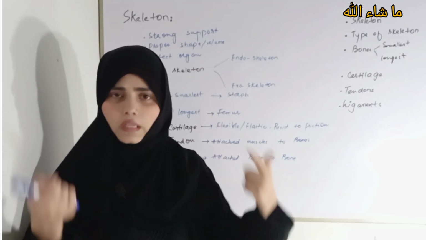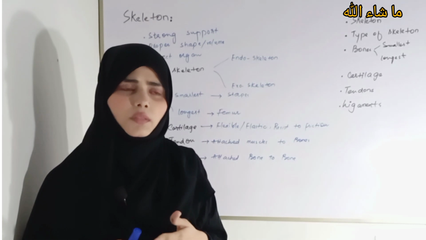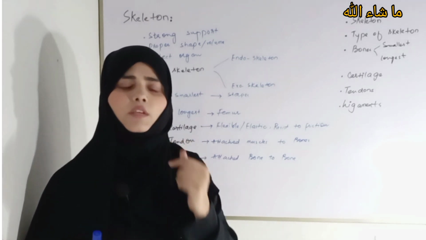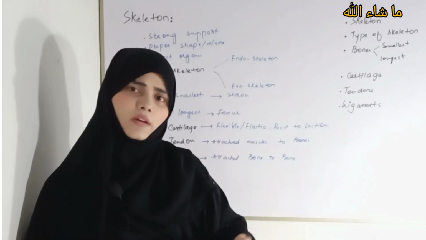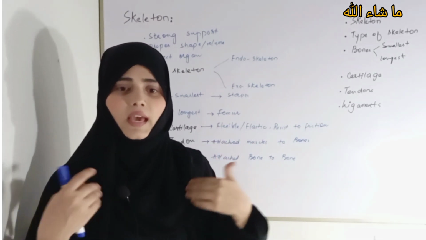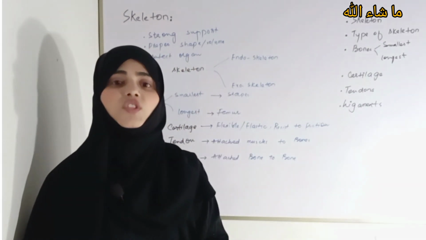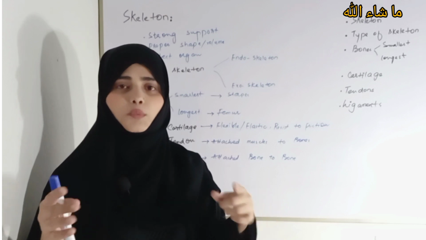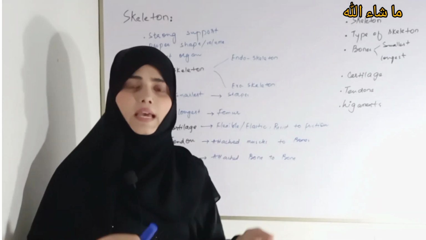Now the question will come in your mind: what is meant by endoskeleton, what is meant by exoskeleton. So let me give you one example. Endoskeleton means those organisms which have a skeleton inside the body, such as human beings. We have a skeleton inside the body. We have a proper framework which is made up of 206 bones. It is present inside the body, so this is called endoskeleton.